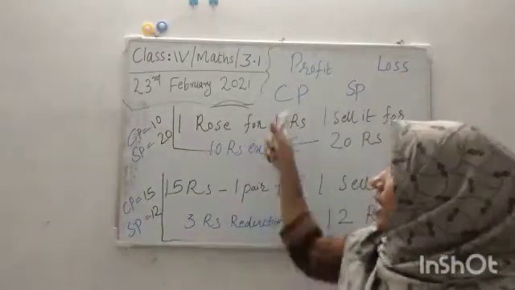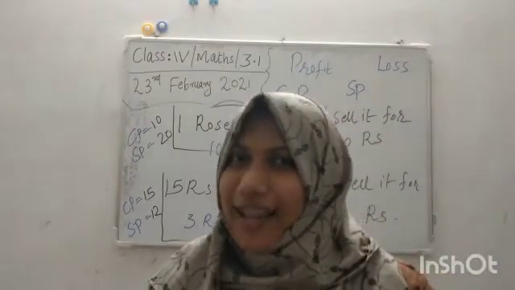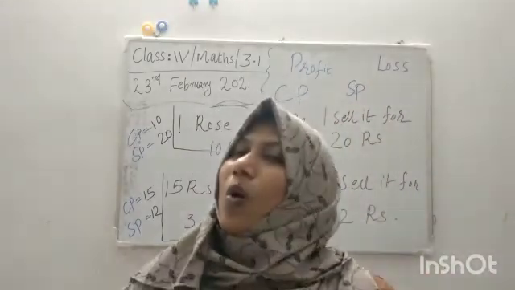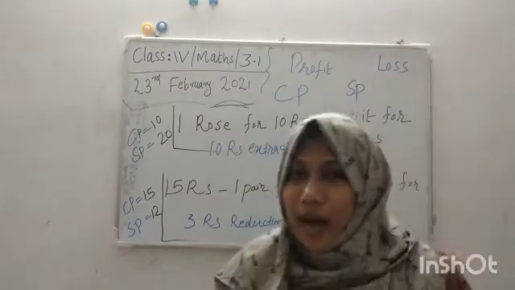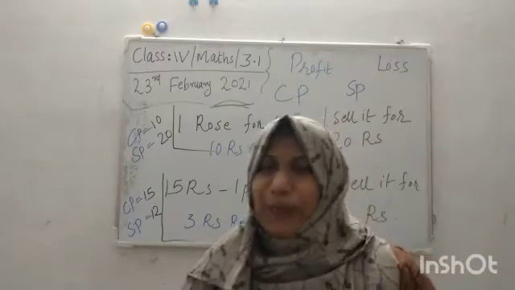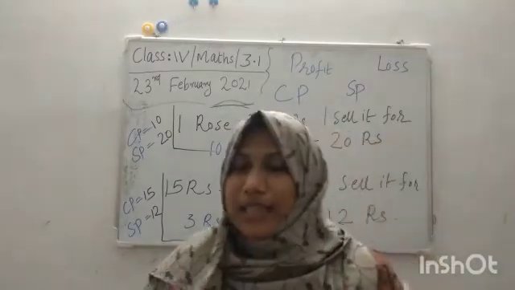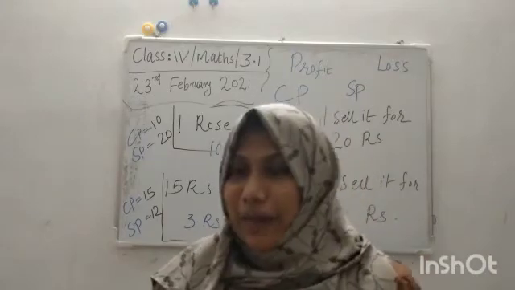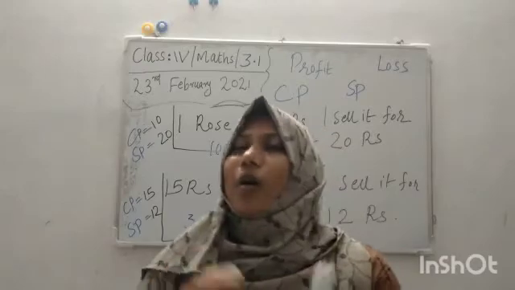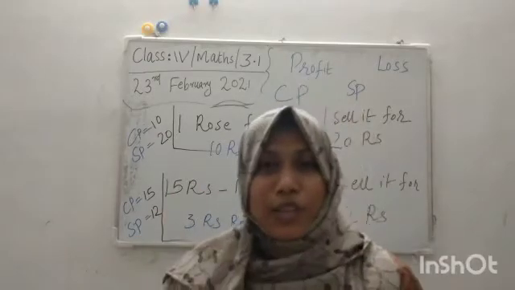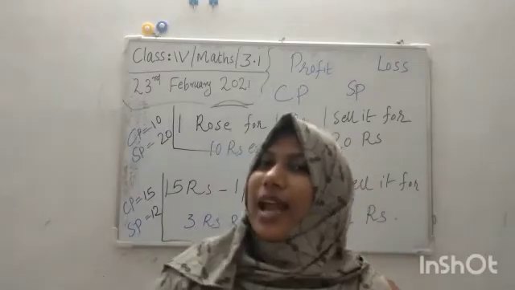So CP is, say it once again, CP, cost price, and SP, selling price. CP, cost price. SP, selling price. So don't forget these two words. CP, cost price. SP, selling price.